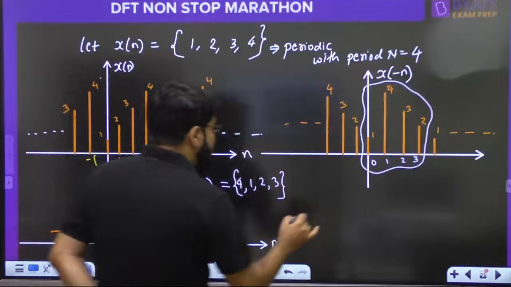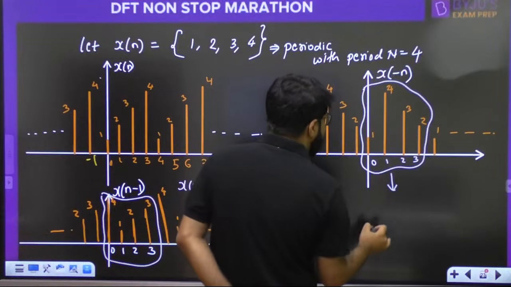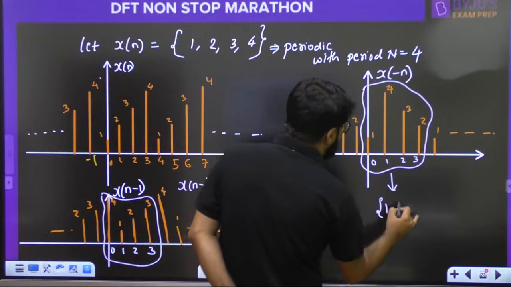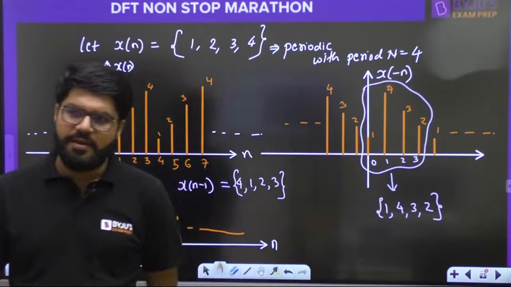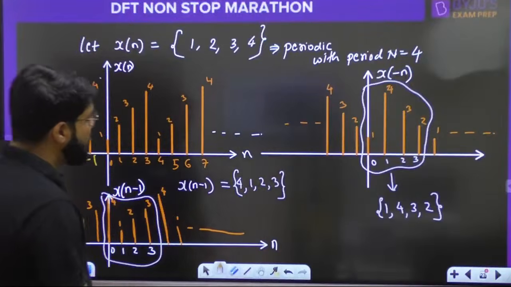So what is x minus n here? You get 1, 4, 3, 2. That is what is known as circular folding.